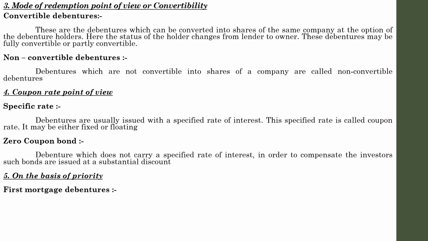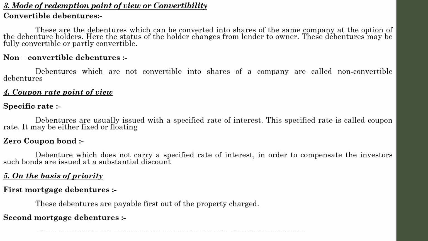that are payable first out of the property charged or property in charge. There will be a charge on a particular asset, and that property may be used to deal with the redemption of that particular debenture. That is known as first mortgage debentures. Second mortgage debentures means those debentures are payable after satisfying the first mortgage debentures, because usually in case of first mortgage debenture and second mortgage debenture, it means first charge and second charge.